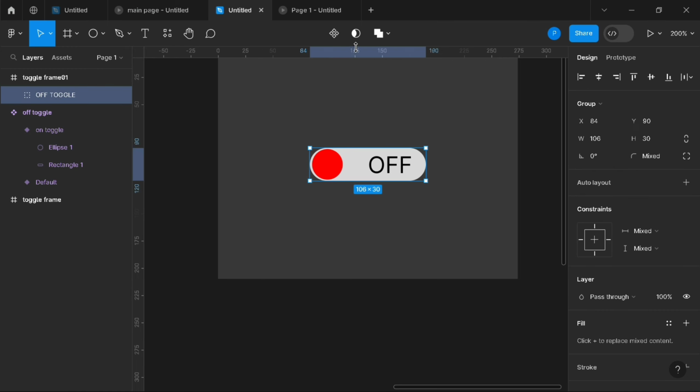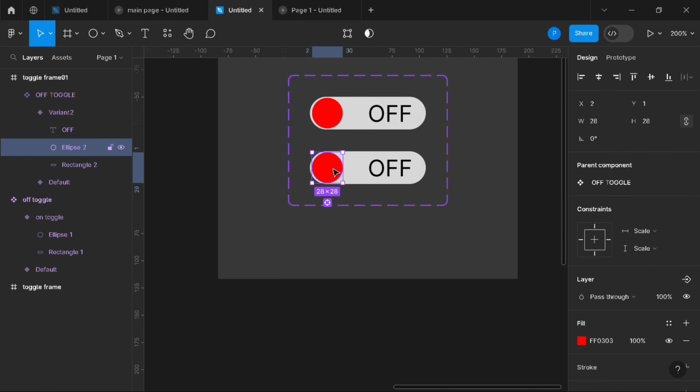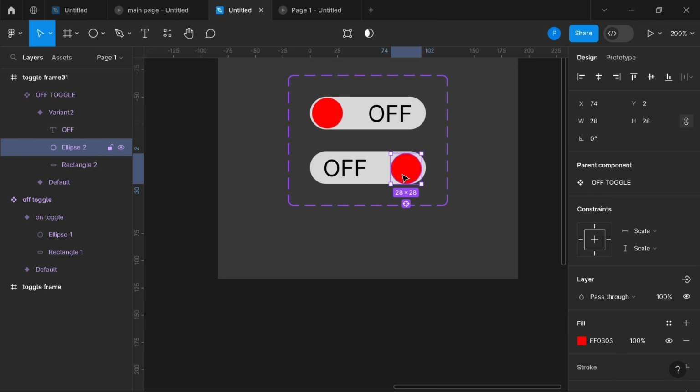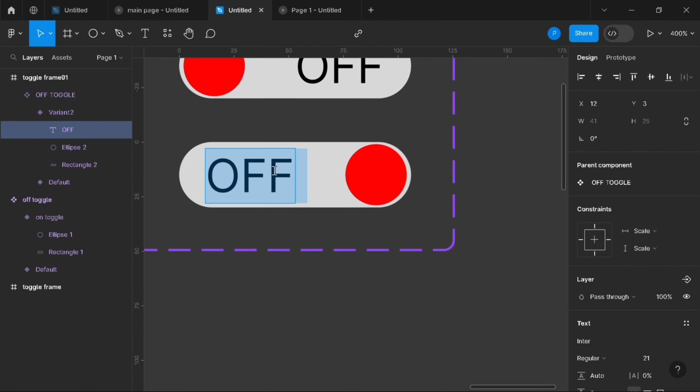Now we just have to create a component. In the property section you can see variant here, click on that. You can see a plus icon below, click on that to create another variant. Move the circle to the right end and also move the text to the left end. So give the circle another color and rename the text.